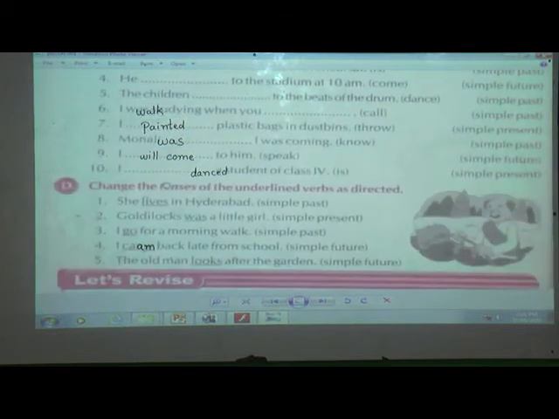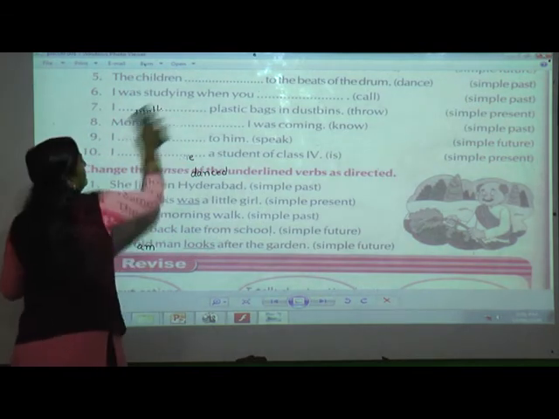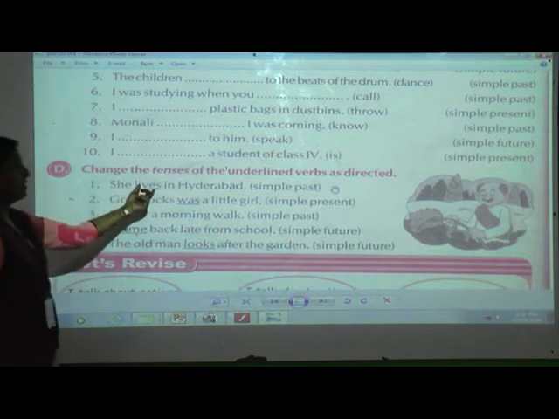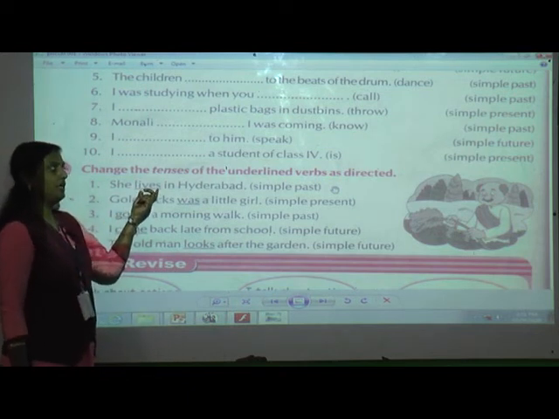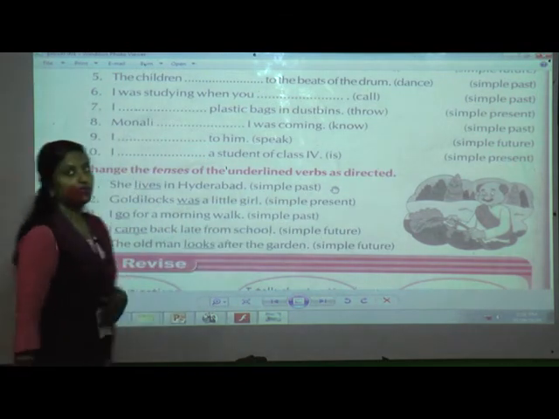Now we'll move to the last, that is exercise D. You have to change the tenses. What you have to do? Of the underlined verbs as directed. Here they have given the verbs, and these tenses you have to change into whatever direction they have given. Now lives. Lives is in which tense?